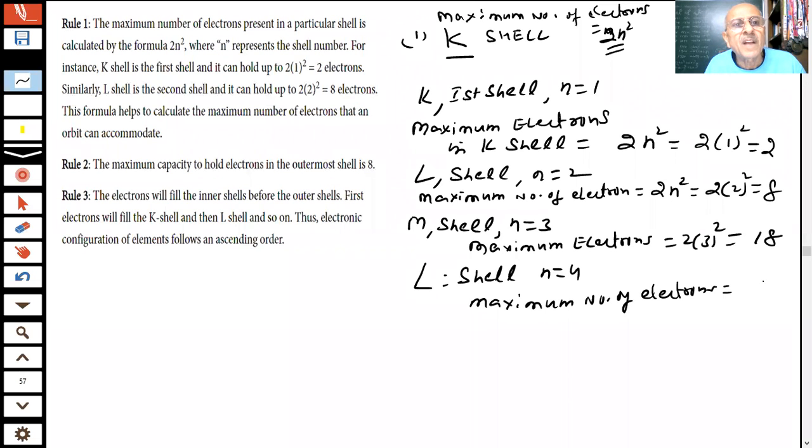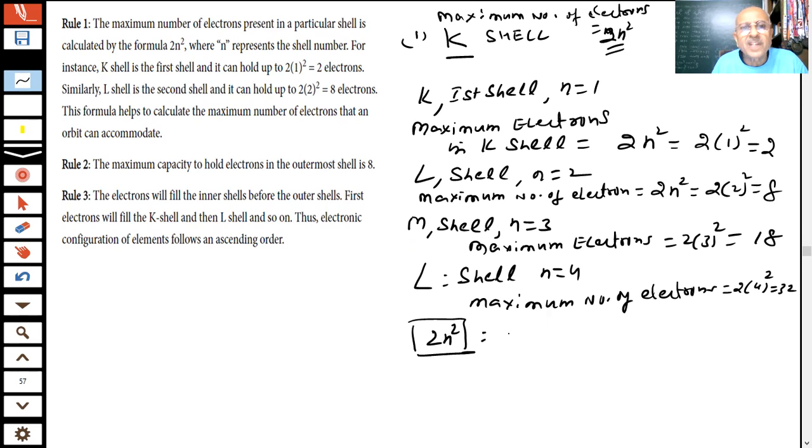This is the formula which can calculate the maximum number of electrons that a shell or orbit can accommodate. What is 2n square in this case? 2 into 4 square, how much is that? 32. So by this method, students, we can calculate the maximum number of electrons that a particular orbit or shell can accommodate. It can be calculated by the formula 2n square. Got it? What is this formula? 2n square.